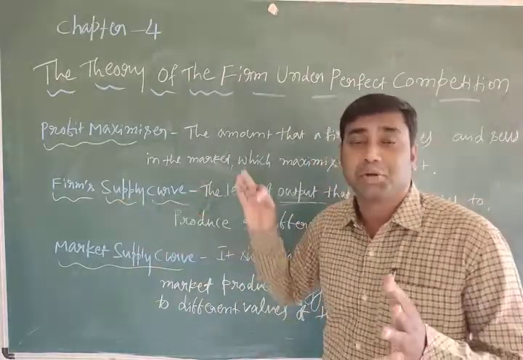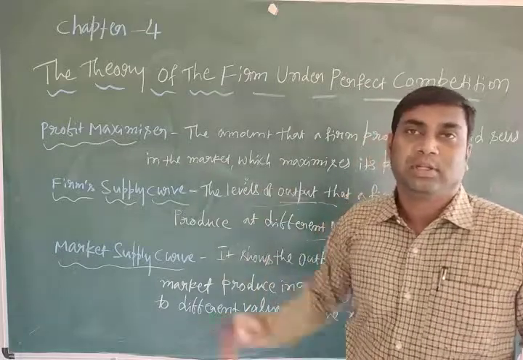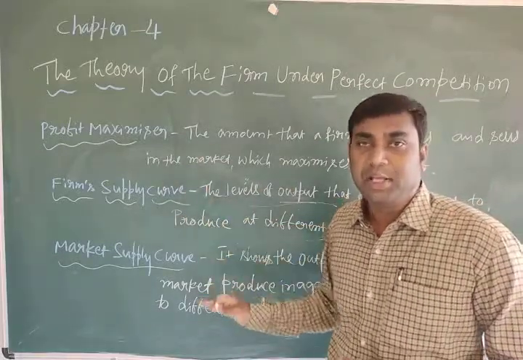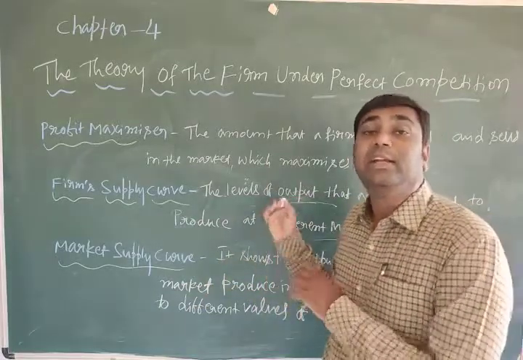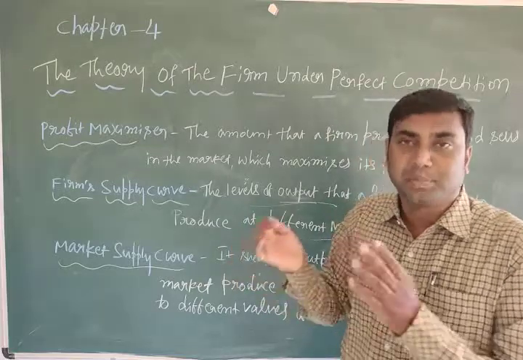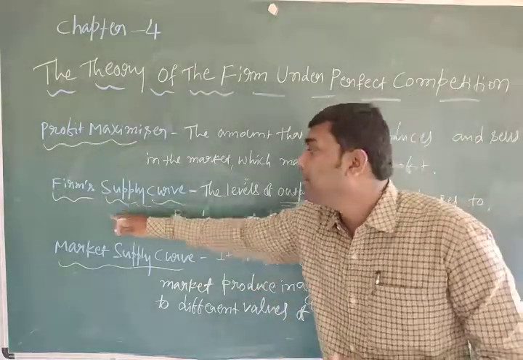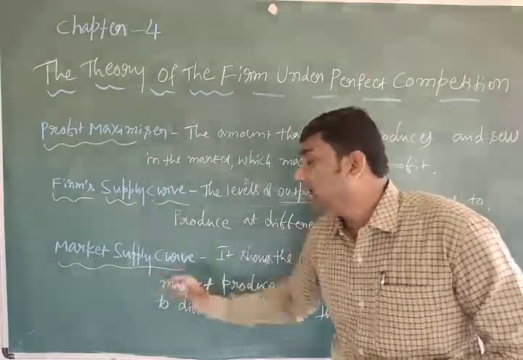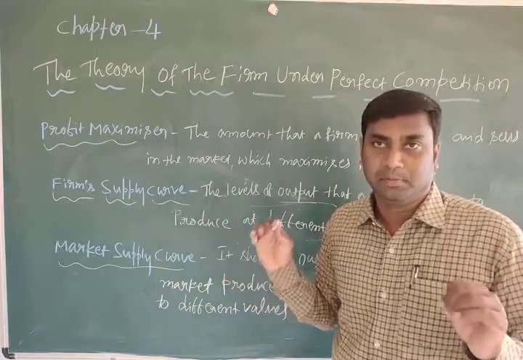The firm supply curve shows the levels of output produced by a firm at different market prices. How much they are going to produce, everything is shown by the firm's supply curve. Then the market supply curve. Firm is an individual, market is overall.